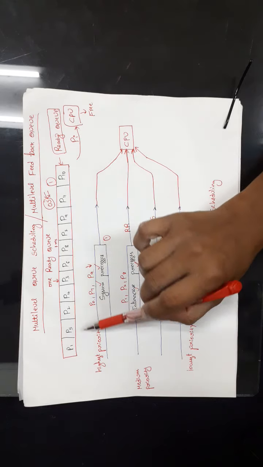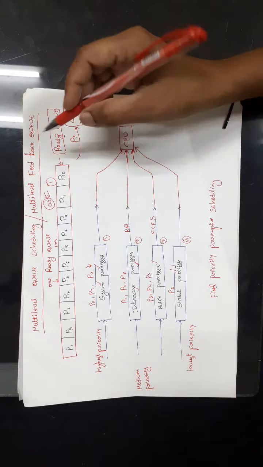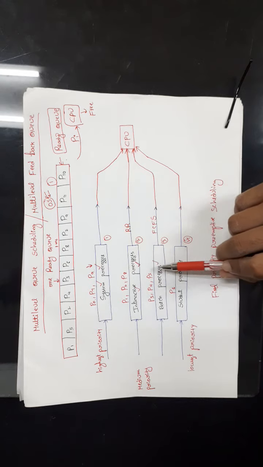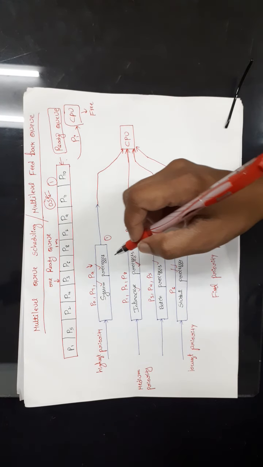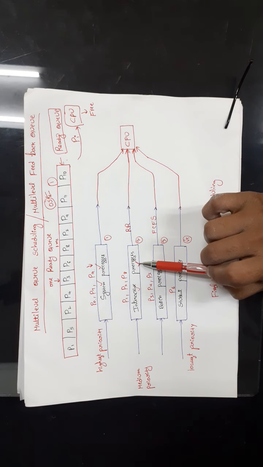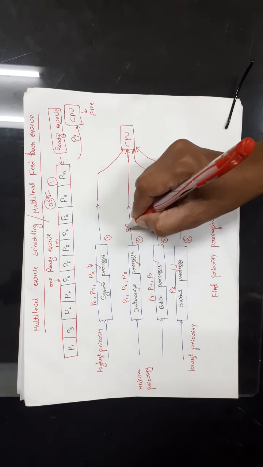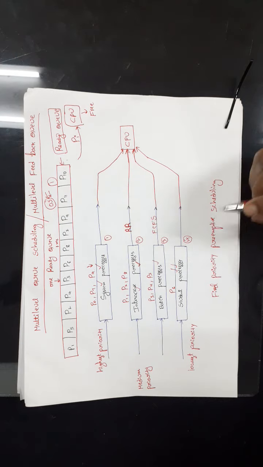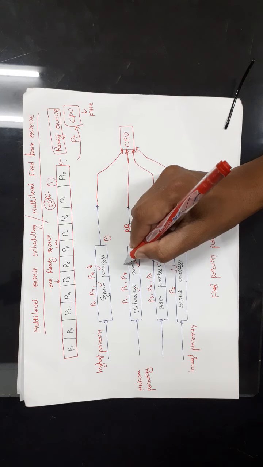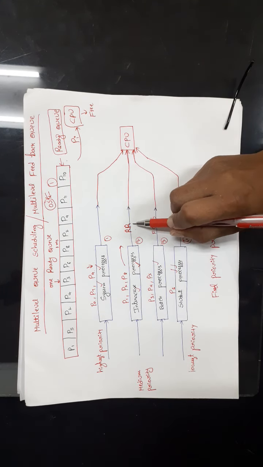Here if you observe, when you have processes in a queue, then we should use scheduling algorithms, right, in order to give CPU to the processes. Here also we have different processes in each queue. Here each queue may follow a different scheduling algorithm. For interactive processes, we know that the interaction or response should be very quick, right? So let us assume that I am using round robin scheduling. That means in this queue, in order to select the process and give CPU to the particular process, I will use the round robin scheduling algorithm.